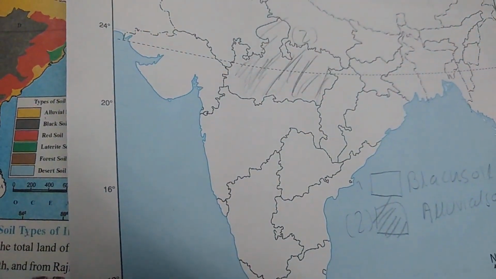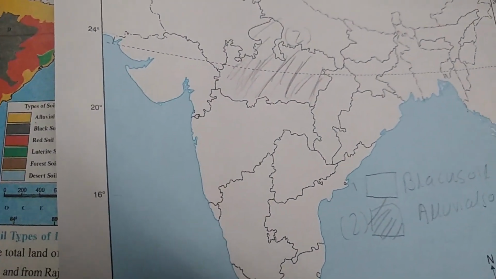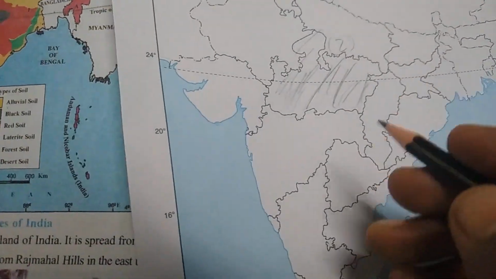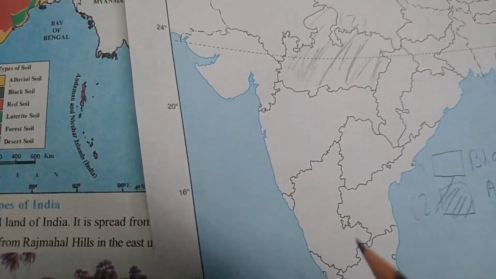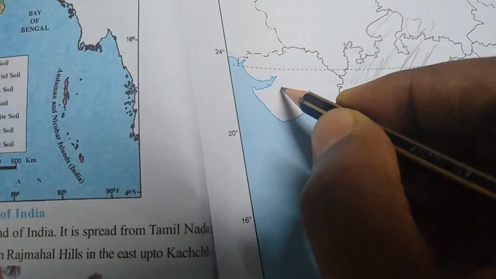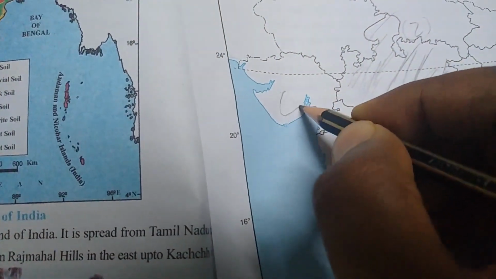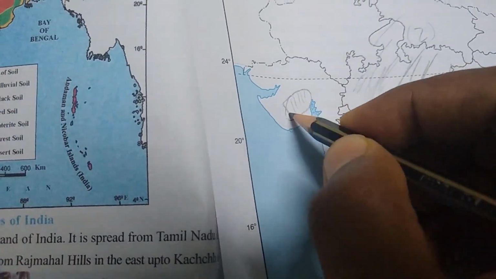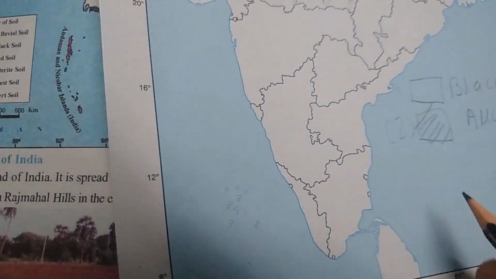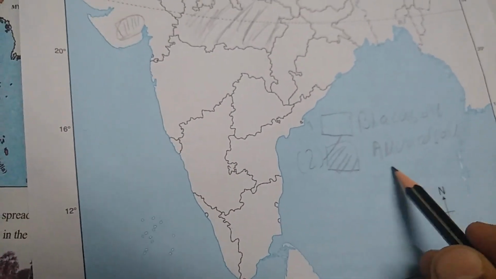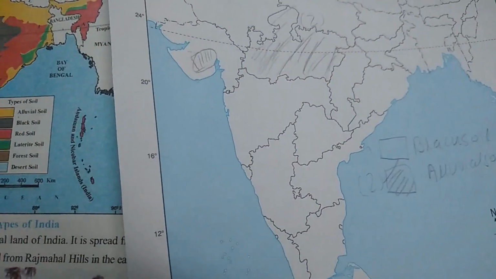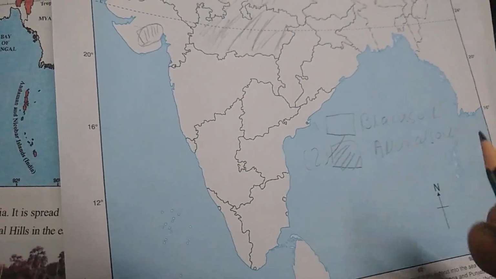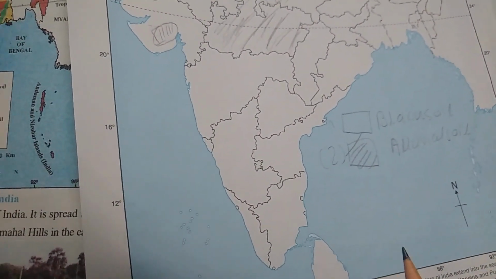This is one approach. Some teachers say that no, it's not like that, you can't cover up the whole state, it's not advisable also. So they say that you do it like this. You prepare a big circle kind of shape, and in that you can point out these kinds of things. So it will be compared like this. This is alluvial soil, it matches over here. Again I'm saying, this is very normal map work.